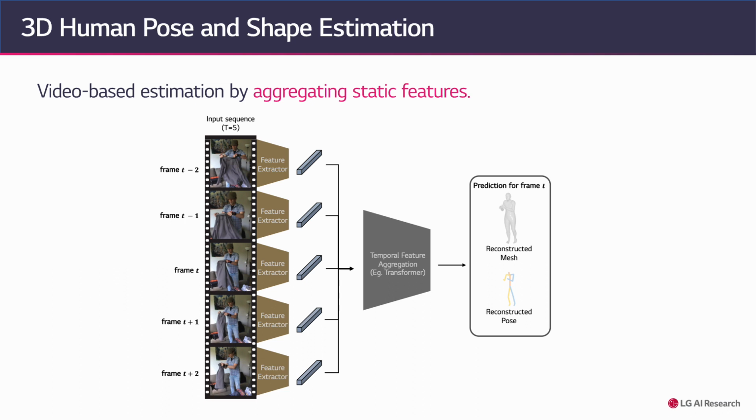Current video-based studies exploit a rather straightforward extension to the temporal axis, where they first extract static features from each frame individually and then aggregate static features to compose temporal-aware features. The aggregated feature from a specific window of frames is used to predict the SMPL parameters for a given timestamp.